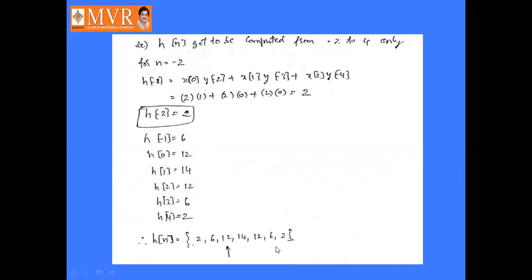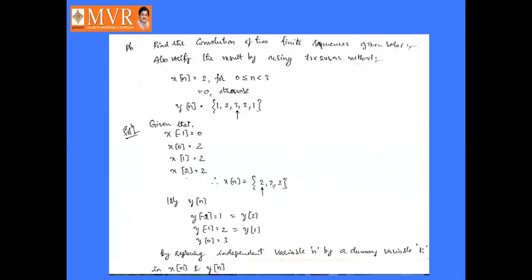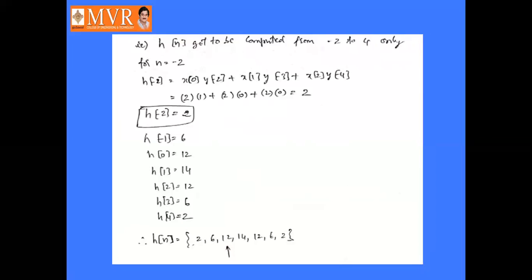This is the convolution of two finite sequences. This is about the convolution problem, and the one above was the sampling theorem and reconstruction of the signal. With this I will conclude today's session. In the next class we'll discuss the next unit.